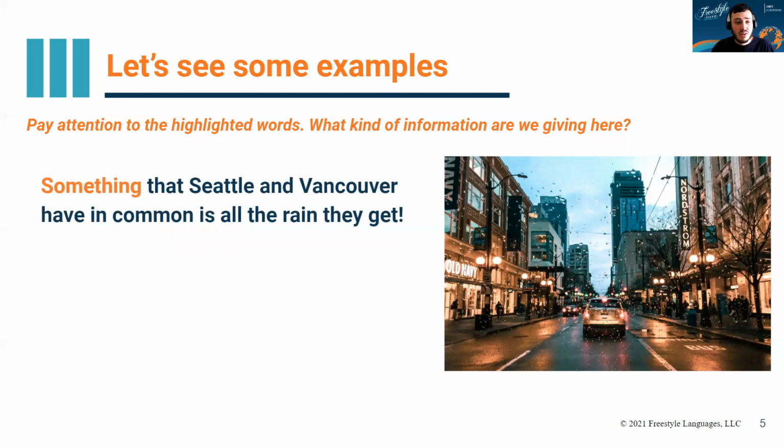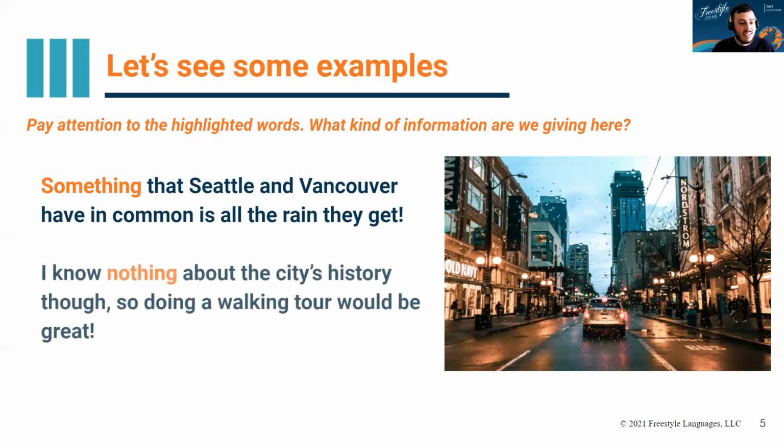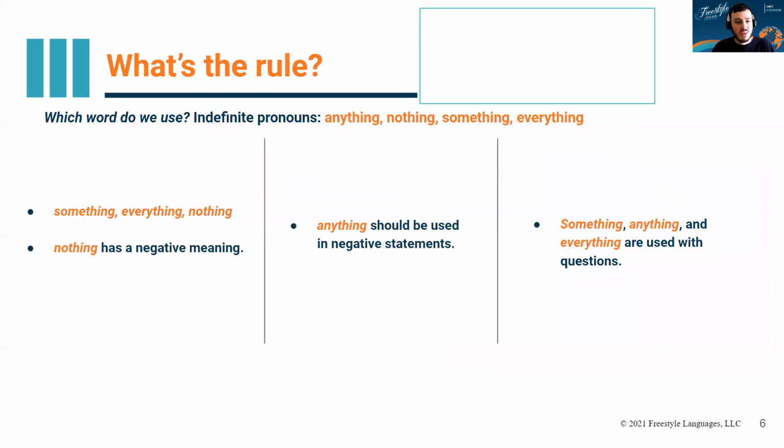Something that Seattle and Vancouver have in common is all the rain they get. So what is something that they have in common? Yeah, exactly, all the rain. I know nothing about the city's history though, so doing a walking tour would be great. Nothing. What do they know about the city's history? Okay. Now let's look at these a little bit more closely.